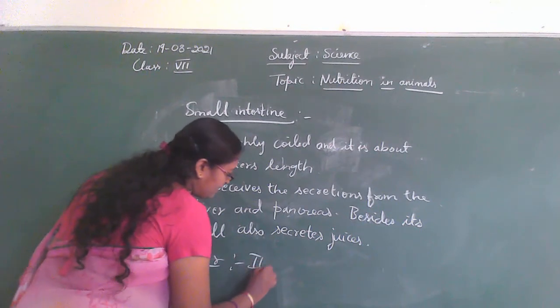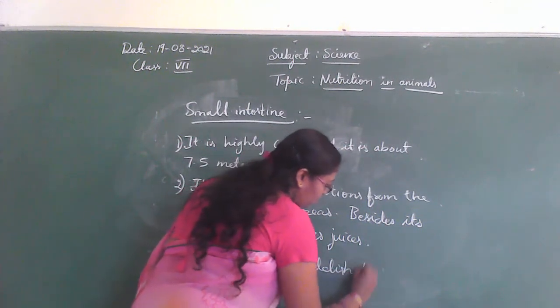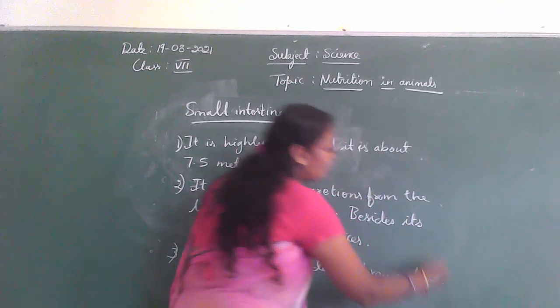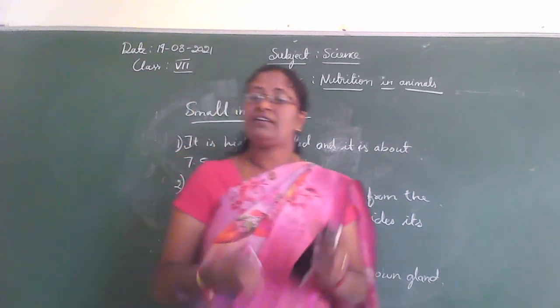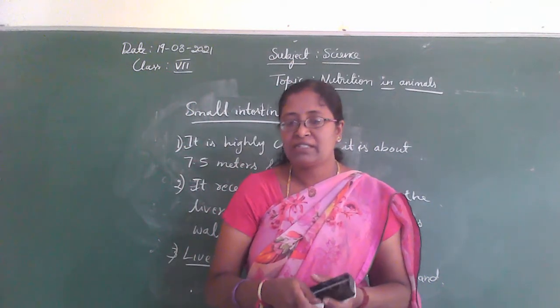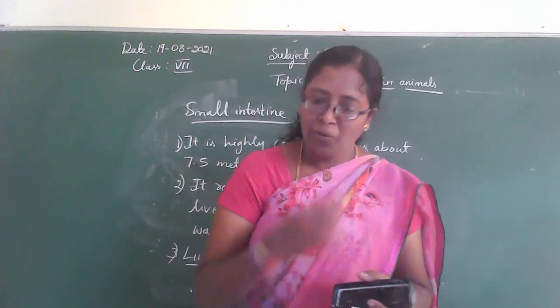It is situated in the upper part of our abdomen on the right side. Is it, children? Then about the pancreas.